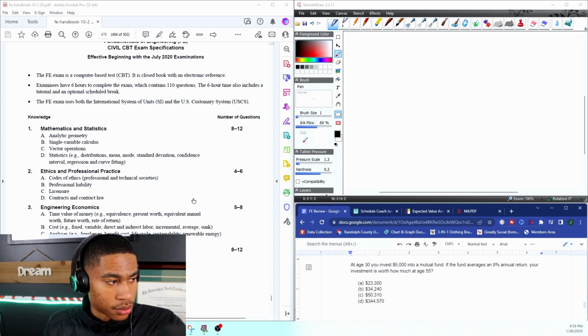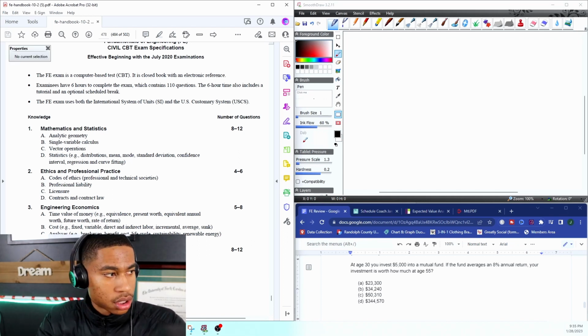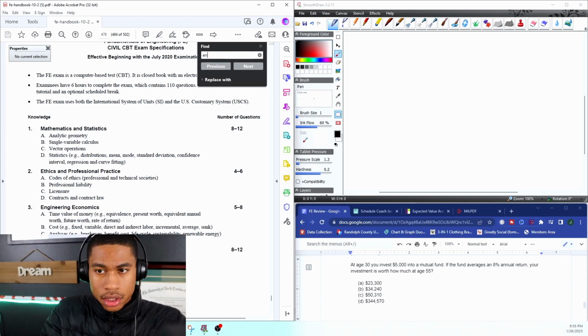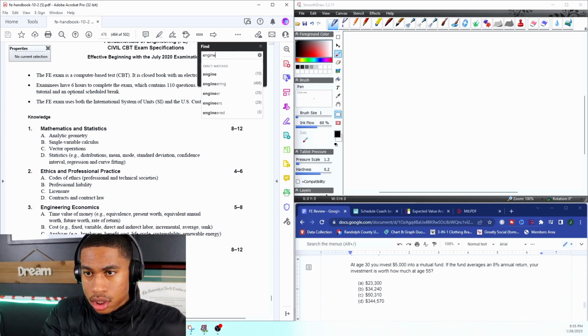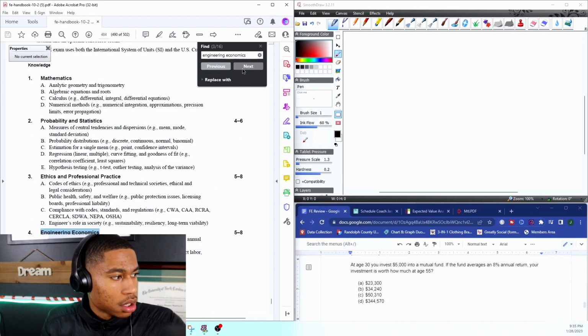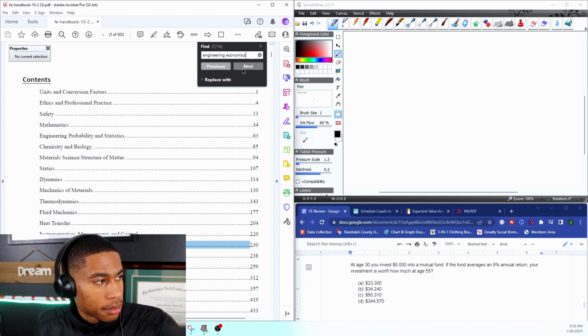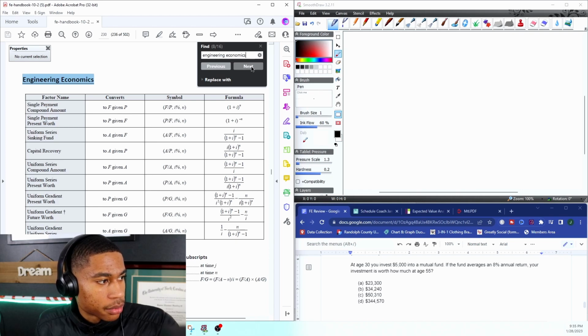So I'm going to try to find the engineering economics section first. Maybe I can hit Control Find engineering. All right, 16 sections come up. I'm going to see if there's a section in my FE handbook. It says it's on page 230. So if you keep scrolling, okay, we look like we're at it.